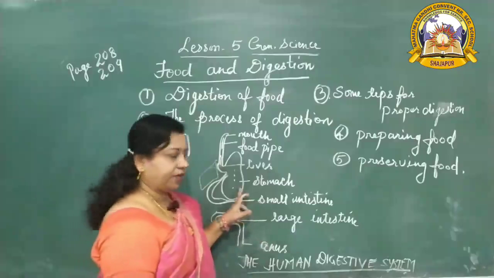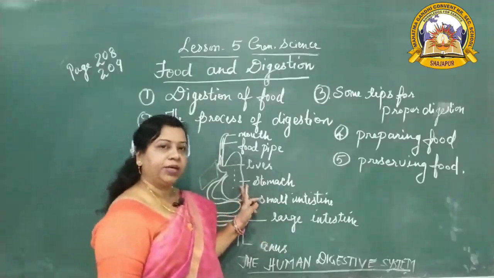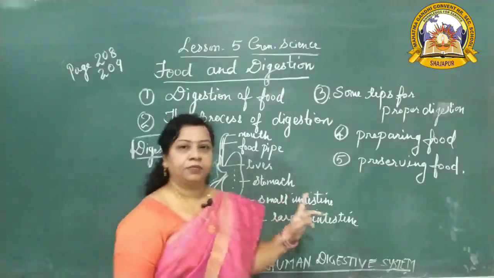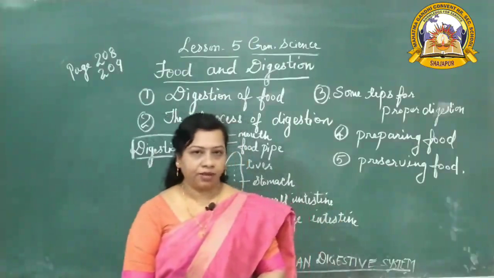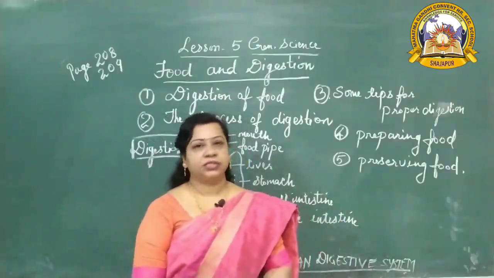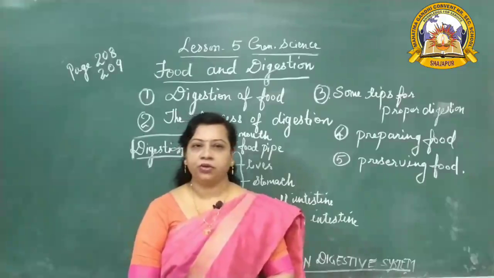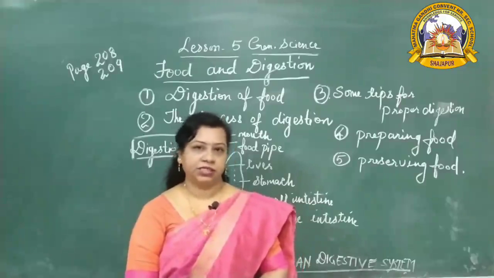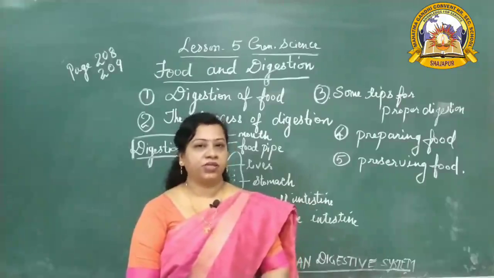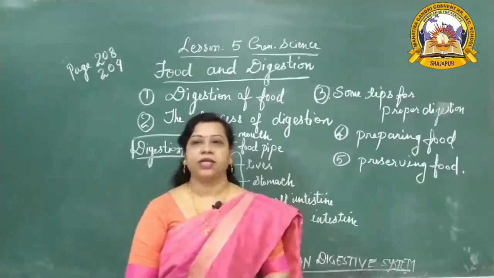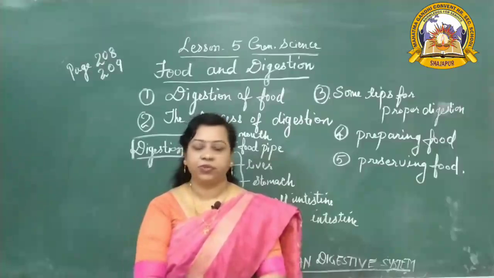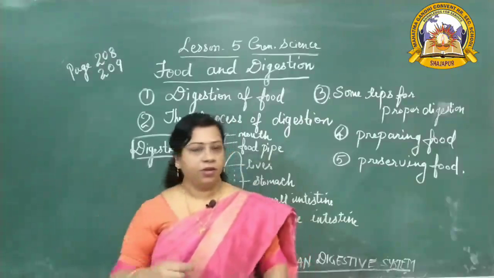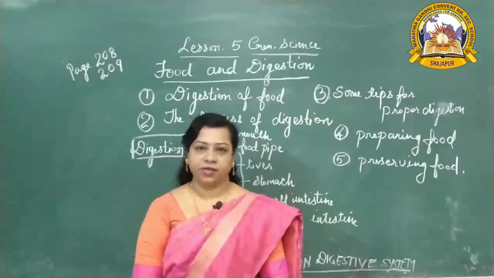This is your stomach. How is it? It is a muscular, hollow bag. The food churns here. What happens to the food? The food churns in the stomach. So what does the inner wall of the stomach secrete? Juices, and the digestion of the food takes place. These juices help in the digestion.